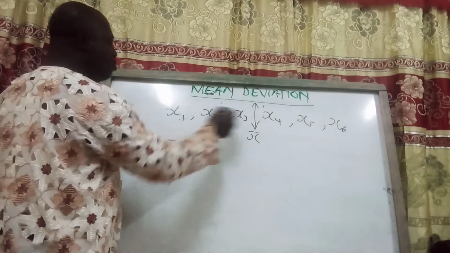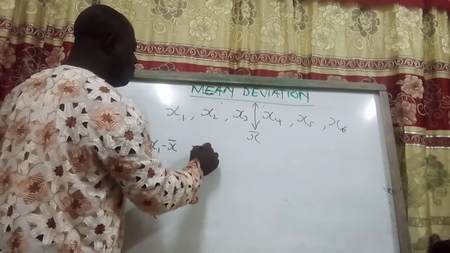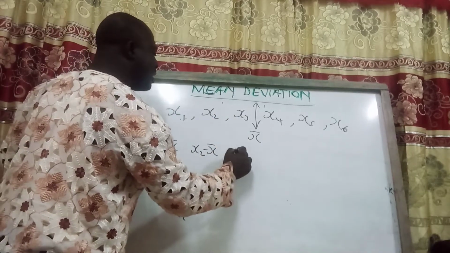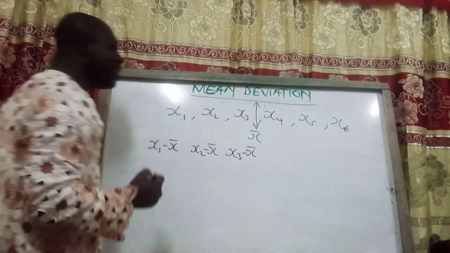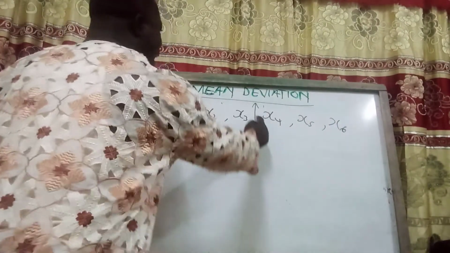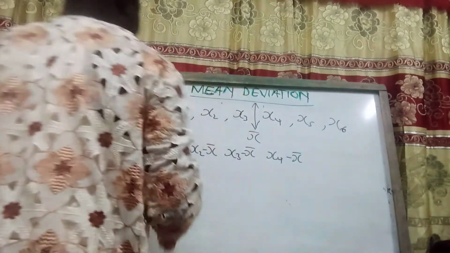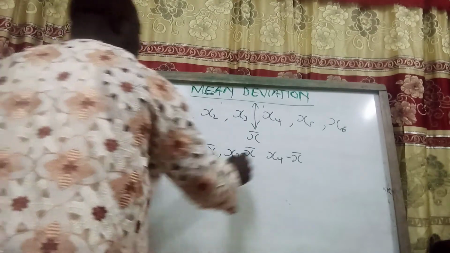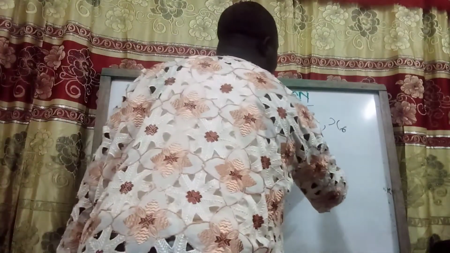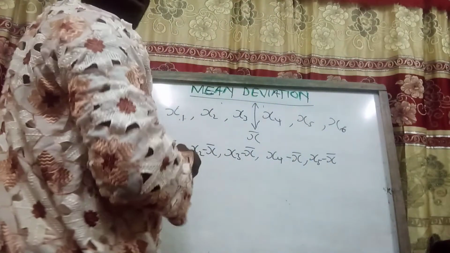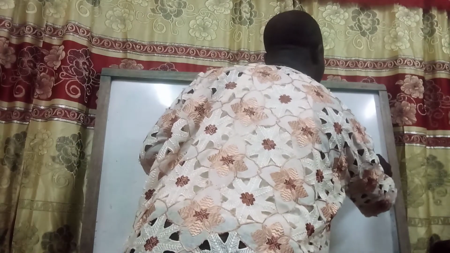The difference between x2 and x bar is x2 minus x bar. The difference between x3 and x bar is x3 minus x bar, and likewise x4 minus x bar, x5 minus x bar, and x6 minus x bar.